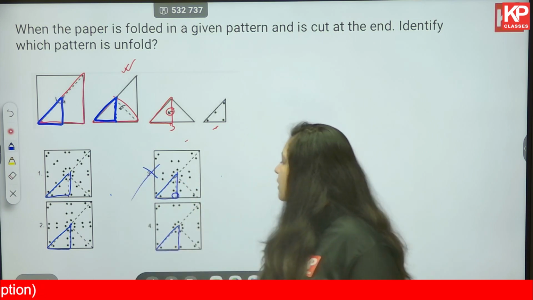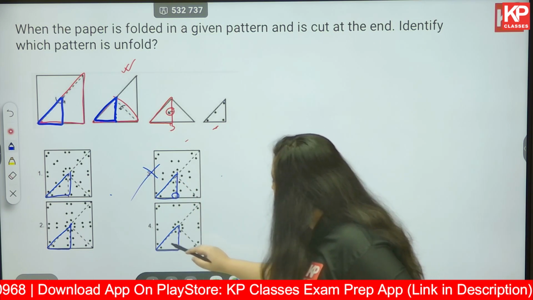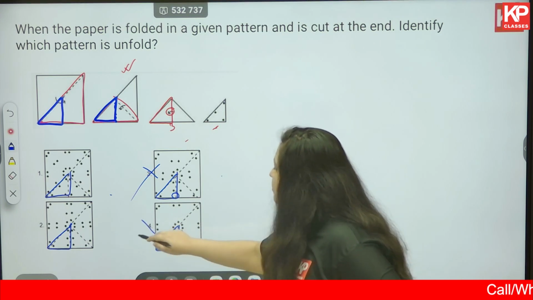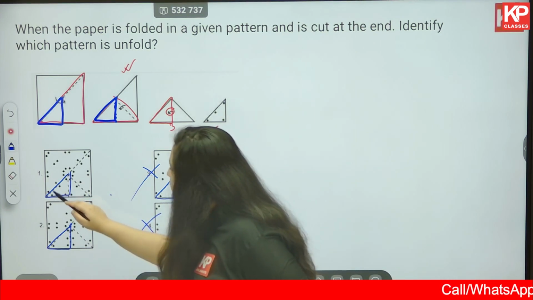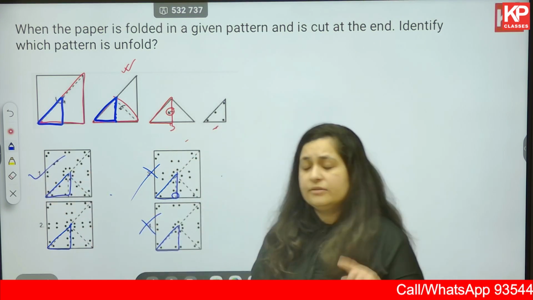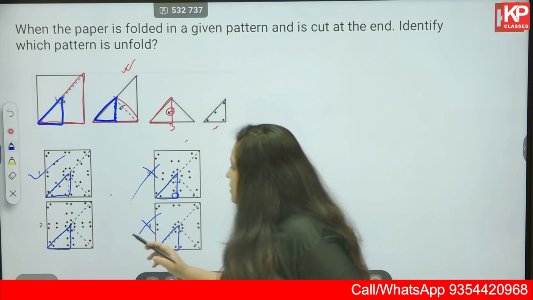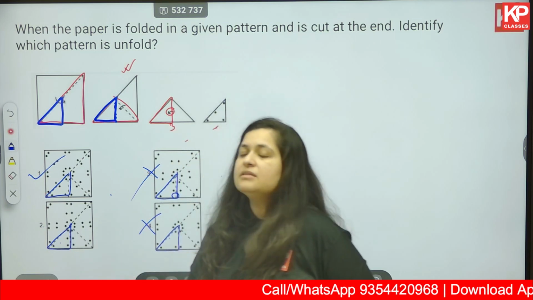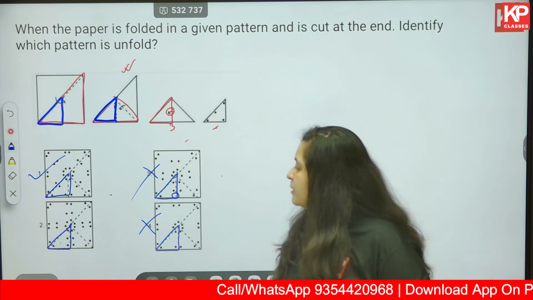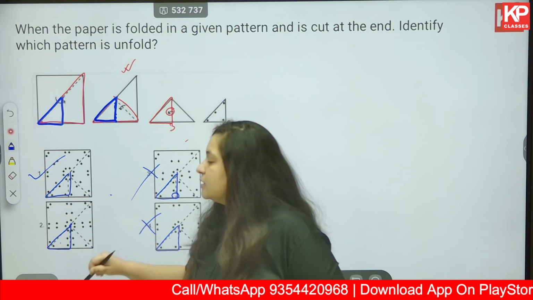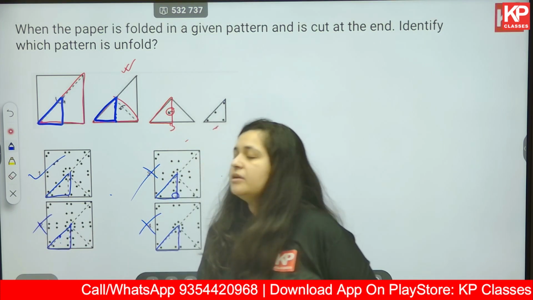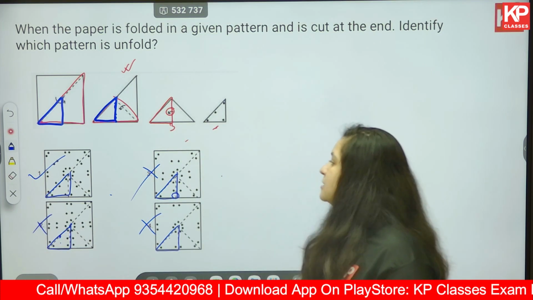So 3 we can eliminate. Next, you have 3 circles in the 3 corners but no circle in the middle, so even 4 you can eliminate. 1, 2, 3, 4 correct. 3 circles in the corners and 1 in the middle, this is absolutely correct. For the second one also, you have 3 circles in the 3 corners, but the middle part where the circle should come is towards the hypotenuse, not over here. So 2 can also be rejected based on this. The correct answer is 1.